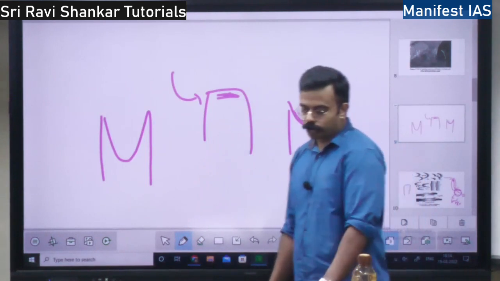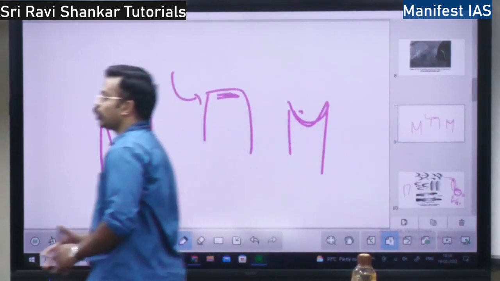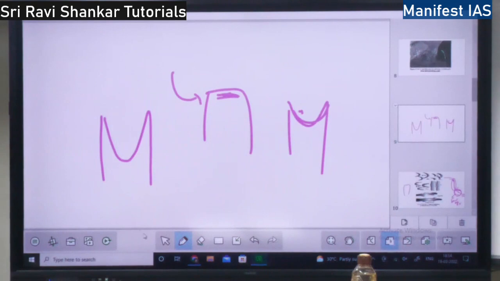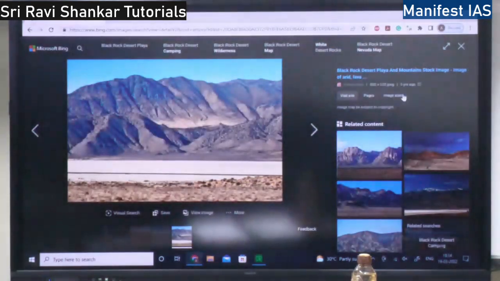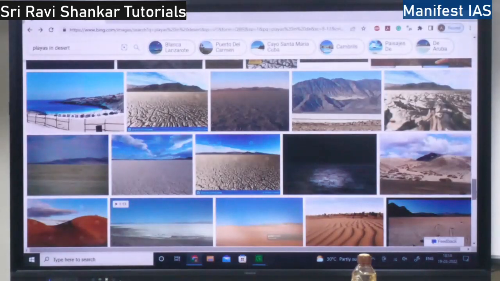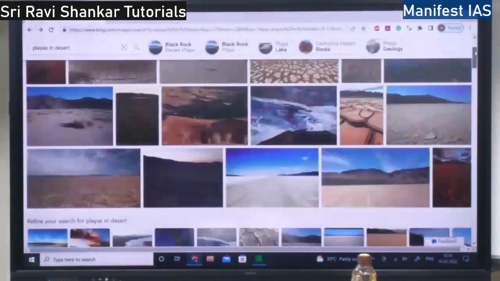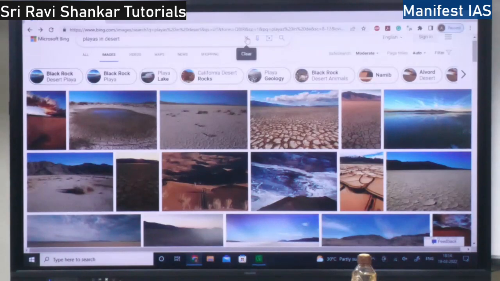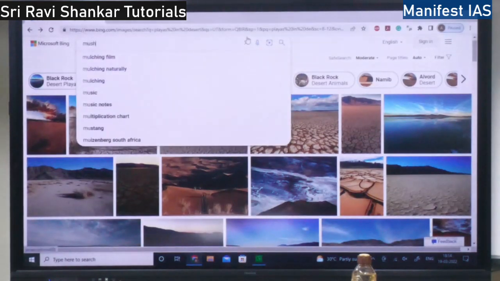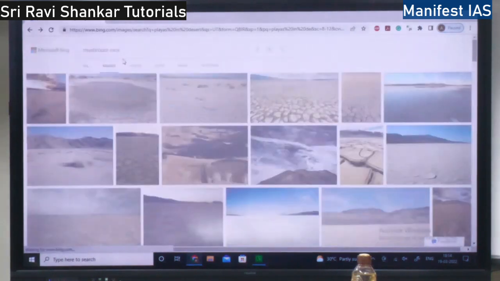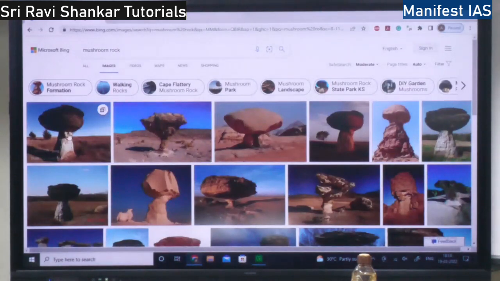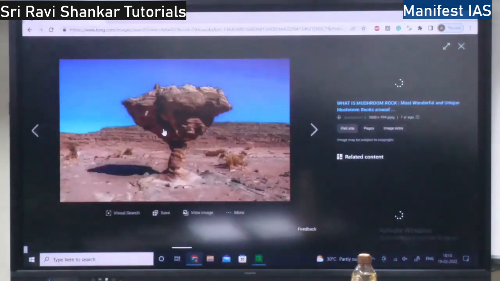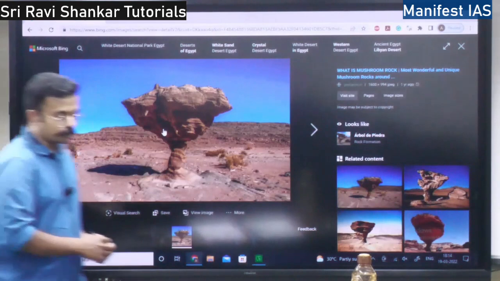Next you have mushroom, table and pedestal rock. Mushroom rock, table rock, pedestal rock. So I'll show you what a mushroom rock is. Mushroom rock will be easily available. This is a mushroom rock.